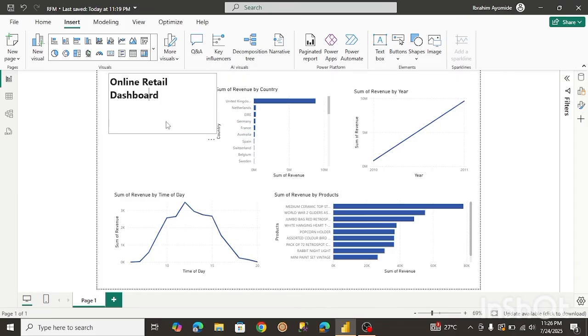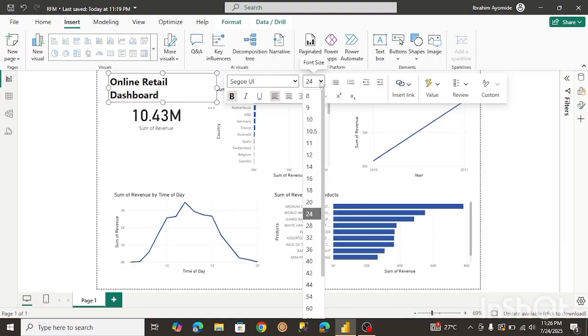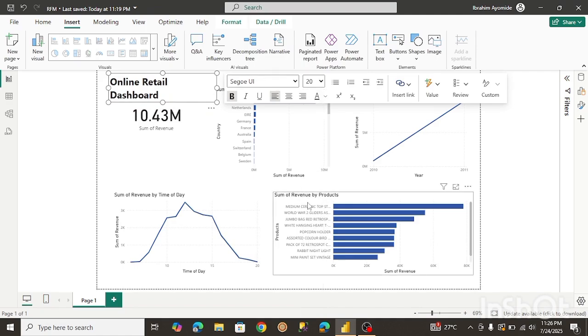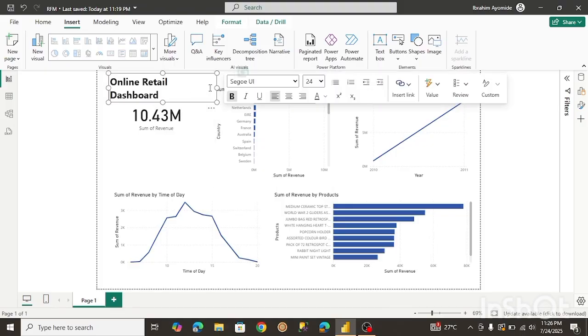It is blocking our card, right? Yeah, it sure is. It's blocking our card. I'm just going to change it back to 20. Okay, so let me see if I can adjust this real quick.